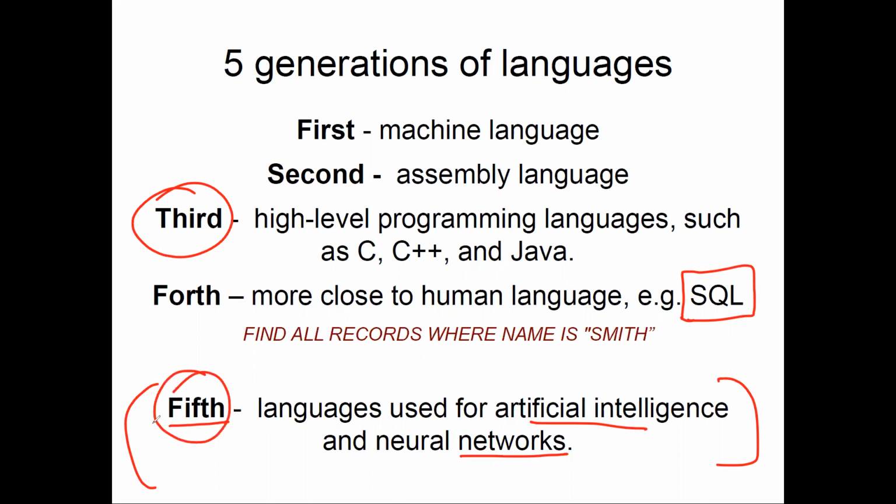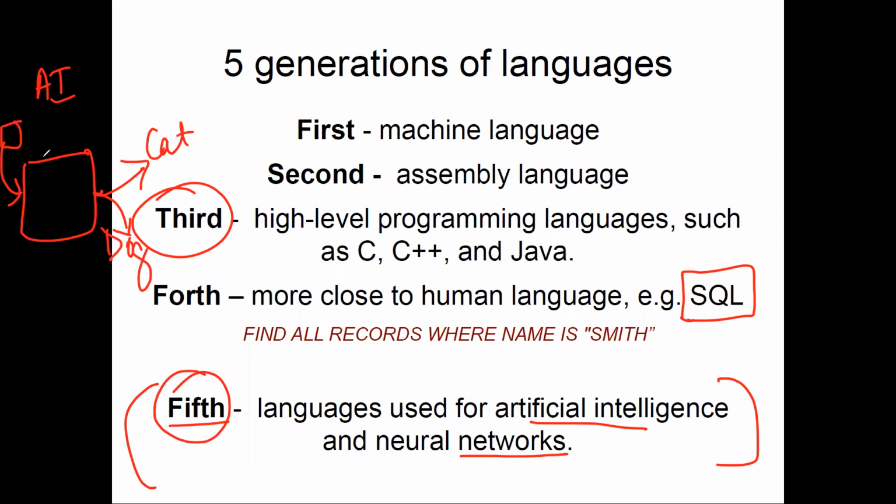But fifth generation language means that when you train an AI, let's say this is the AI, it is a box which takes the input of some image and lets us know whether that image contains a cat or a dog. This is one of the famous examples. Let's say we are sending an image into my AI system and the AI will tell me if it is a cat or a dog. We cannot directly make a program to do this. You cannot make a program that says this looks like a cat or a dog or a human being. It's the work of AI to make sense out of these values.